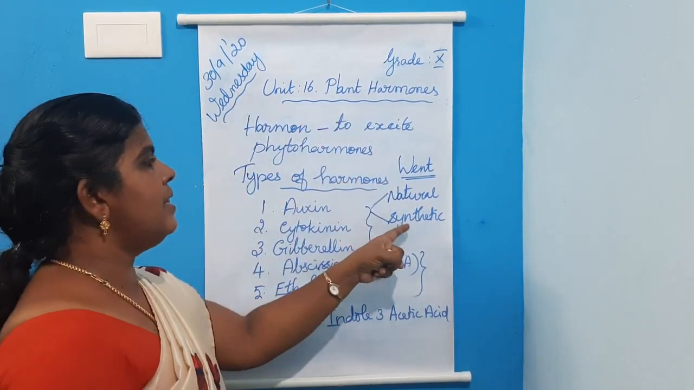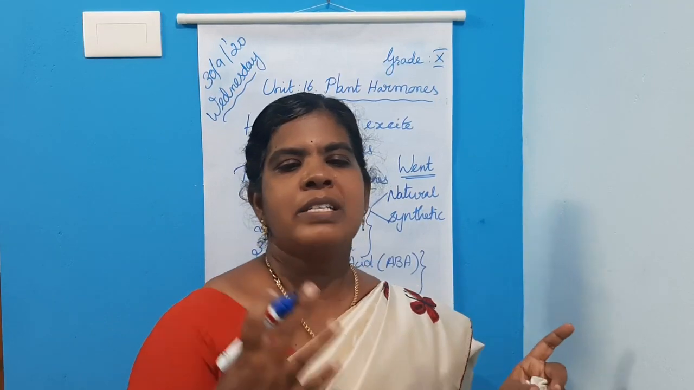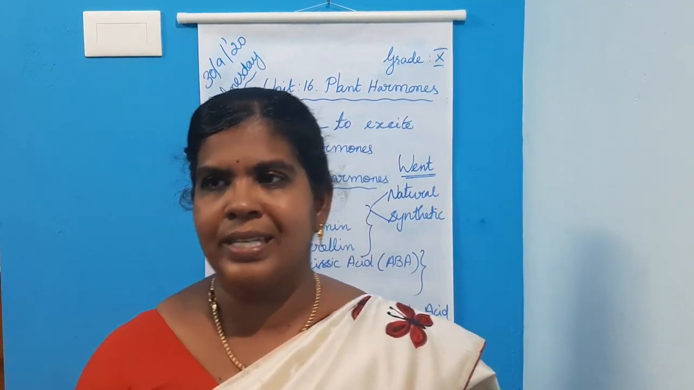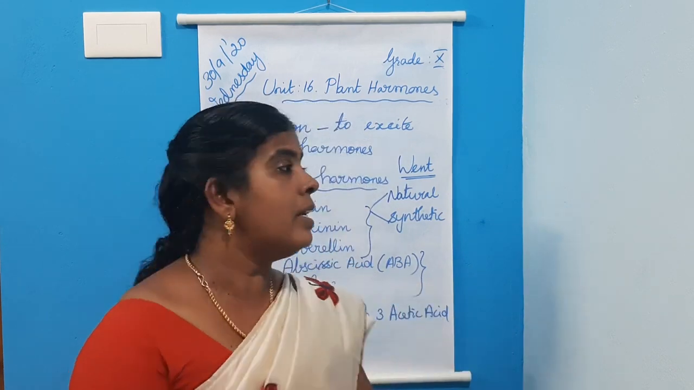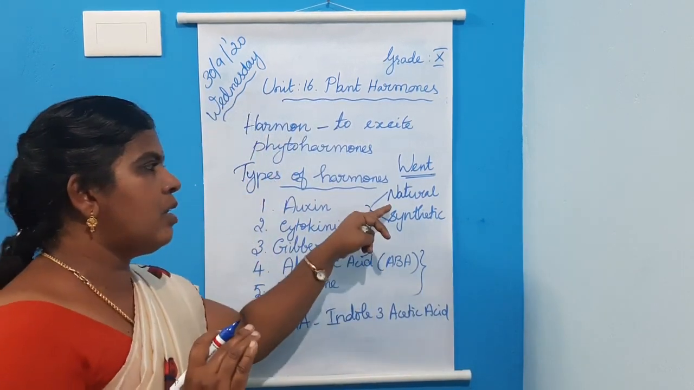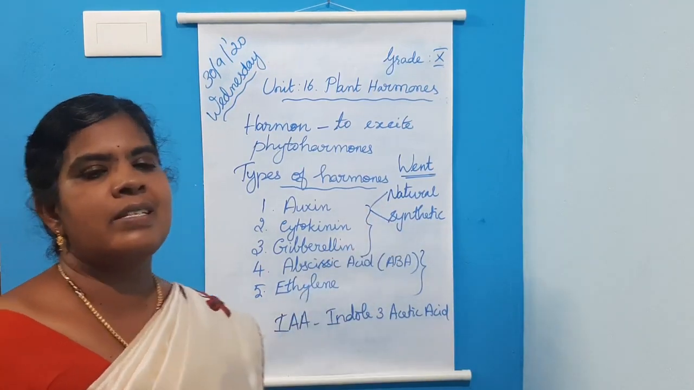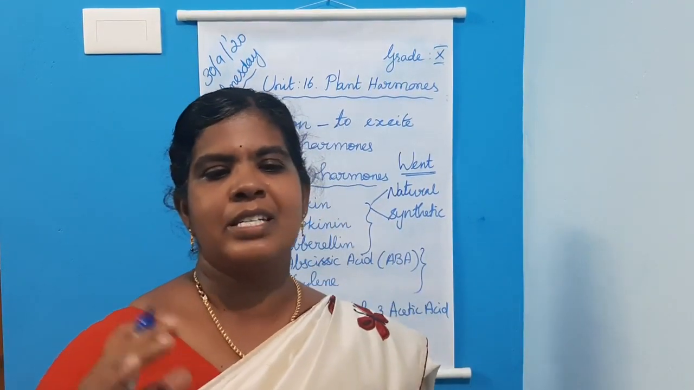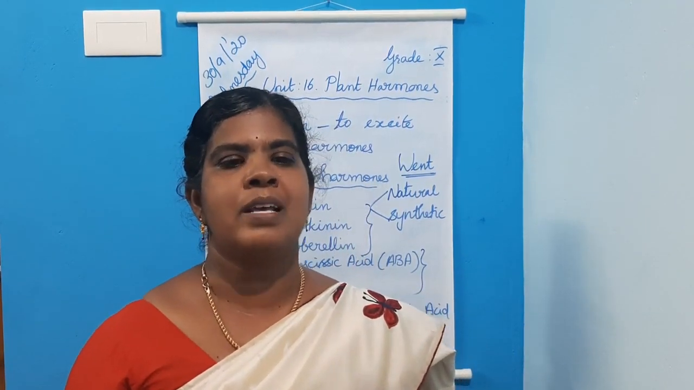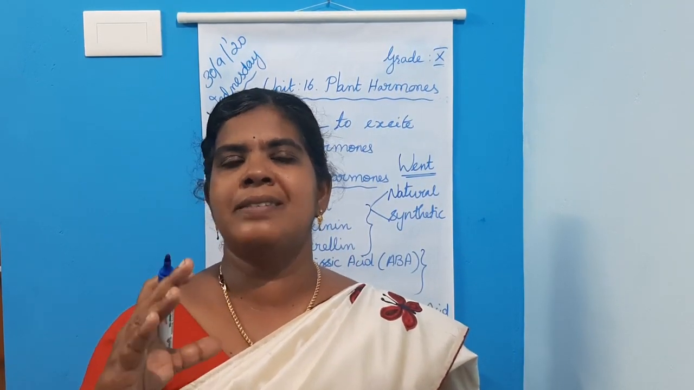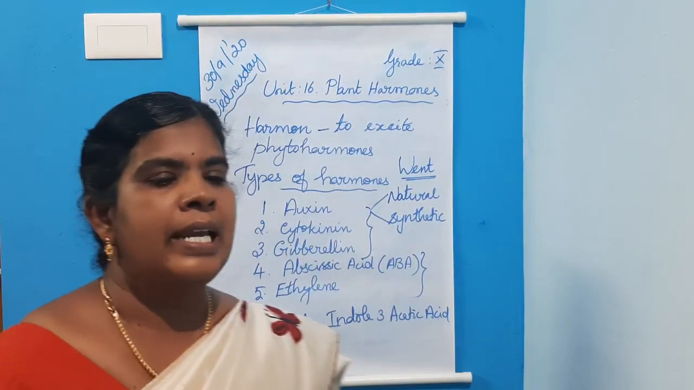Next is about synthetic auxin. What are called synthetic auxins? Artificially synthesized auxins that have properties like auxins are called synthetic auxins. Natural auxins are produced by plants, but synthetic auxins are artificially synthesized, though they have properties like auxin. These are called synthetic auxins.